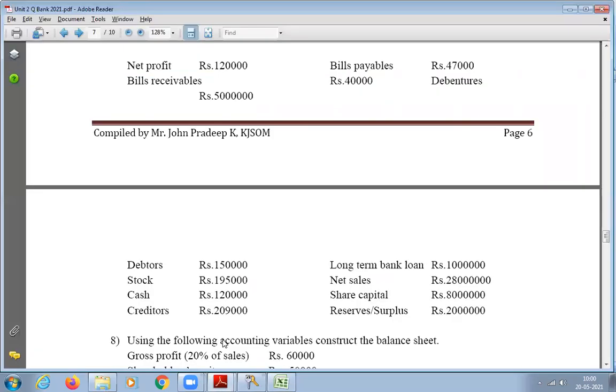And then current liabilities. Bills payable and creditors, not debentures. Yes, correct. So write down.